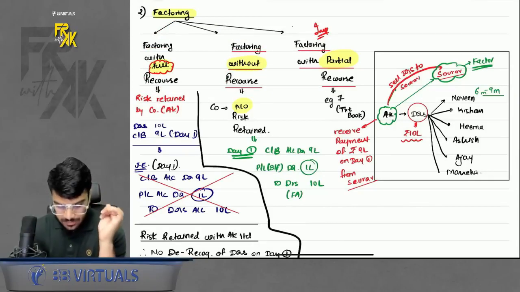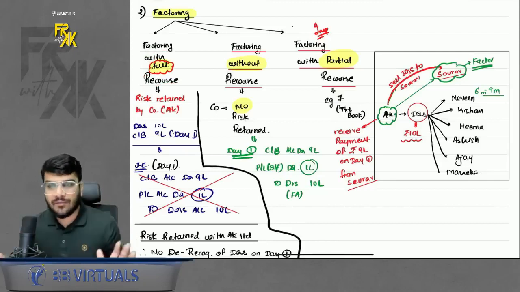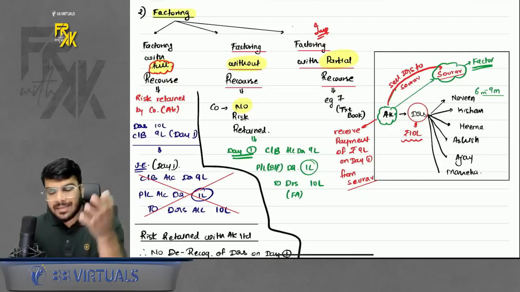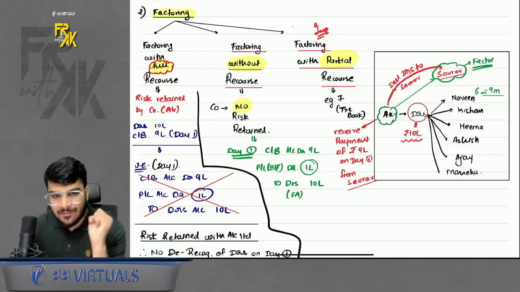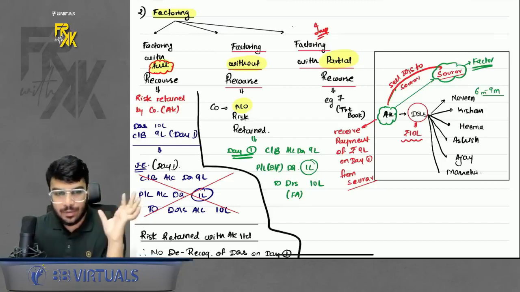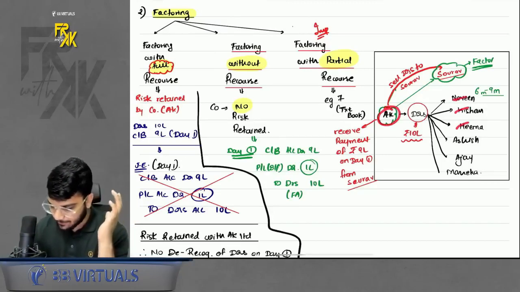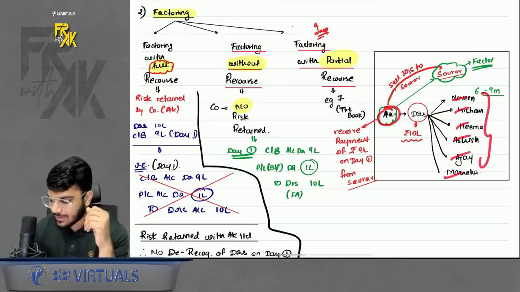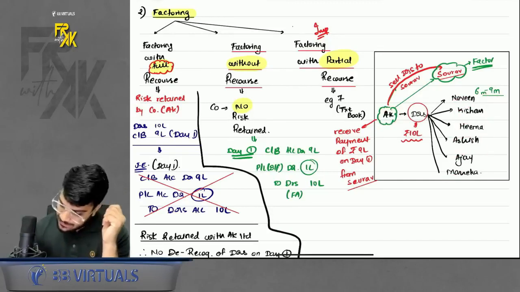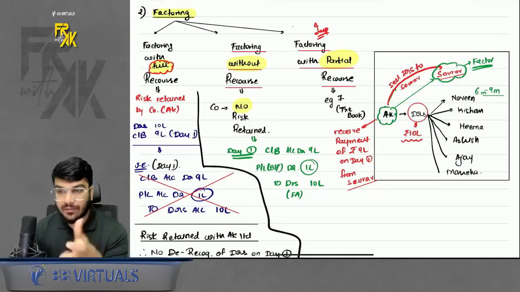Now, what is the meaning of this? Factoring with full recourse simply means, what is the meaning of factoring first? Just like we sell bills receivable to the bank and receive money on day one, similarly, we sell debtors to a third party and receive the money on day one, right? So let's say, for example, I have so many debtors, but they are going to repay me after 6 to 9 months. So I will sell my debtors to a third party, to a factor. He will give me the proceeds on day one itself.